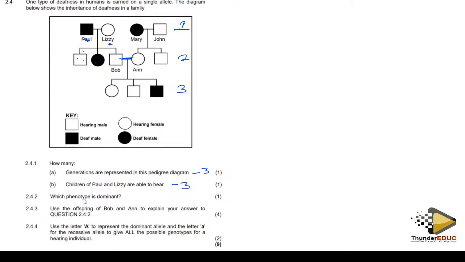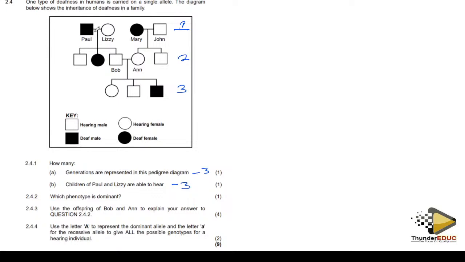Then they're saying which phenotype is dominant. Based on this, you have deafness, and then a person who can hear, deaf and hearing. Since they didn't show you that this is dominant and this is recessive, you have to look at maybe 2 parents and then their kids, and then you see which one leads to the other.